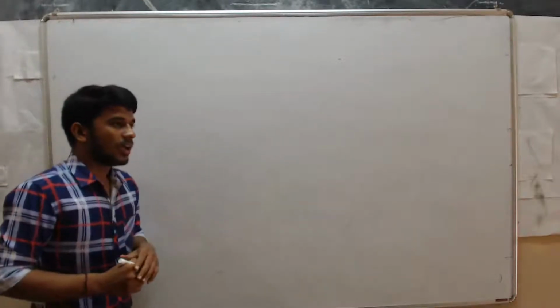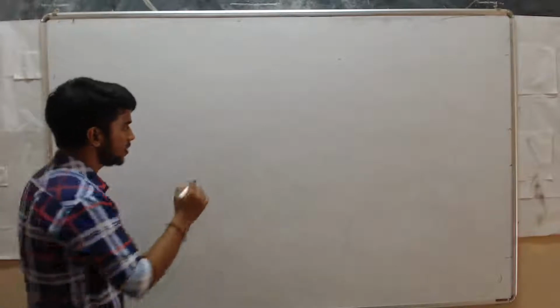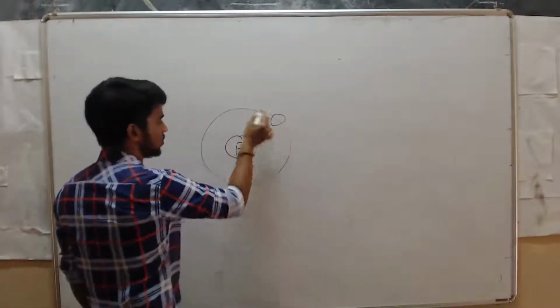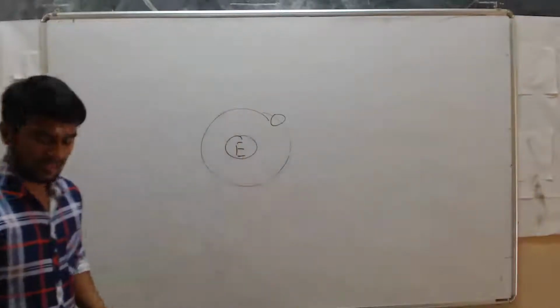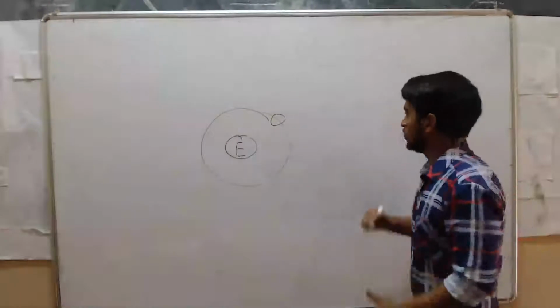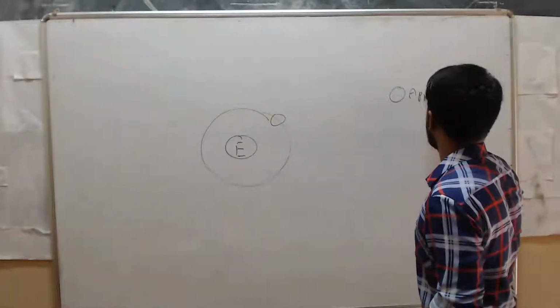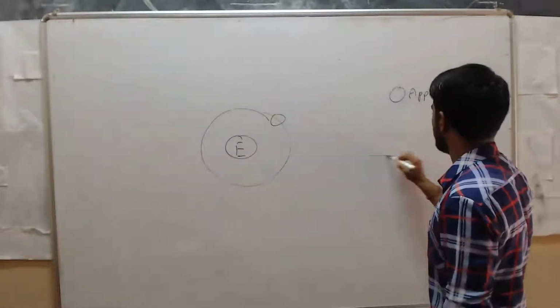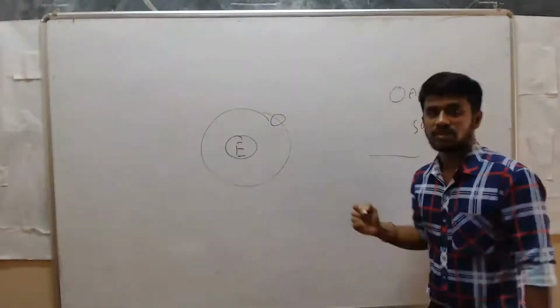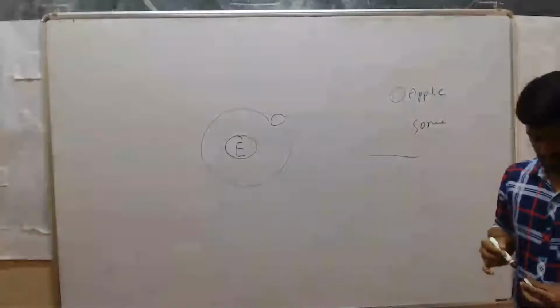So this is the earth, and the moon. The moon is also revolving around the earth. So at last he said that while an apple is falling, some force exists here, and that's why the apple fell on the earth.